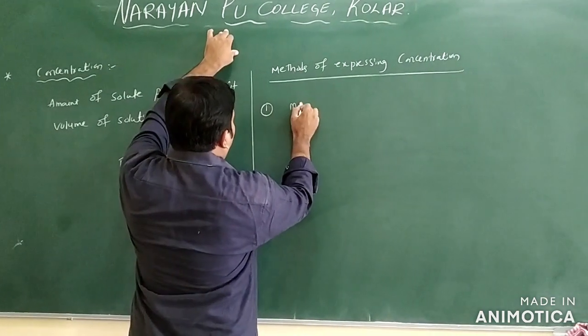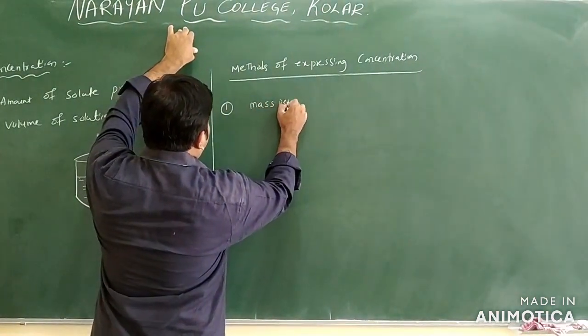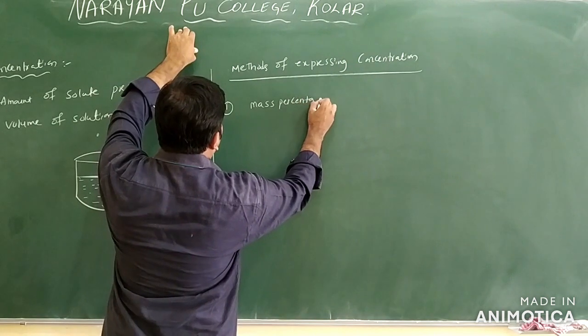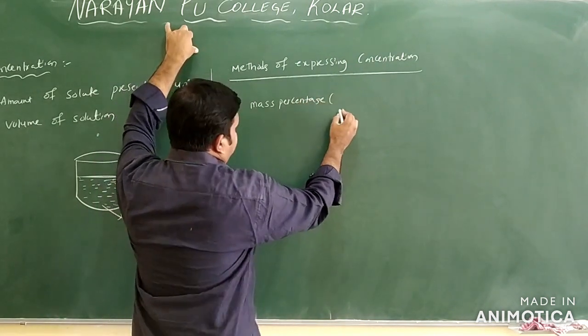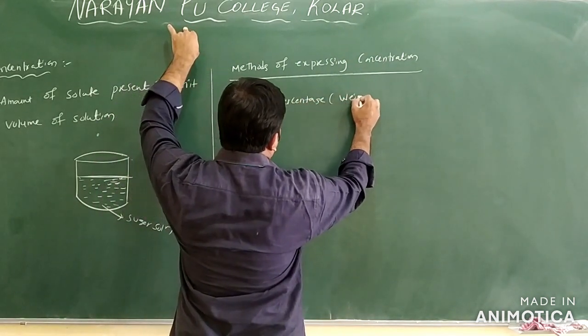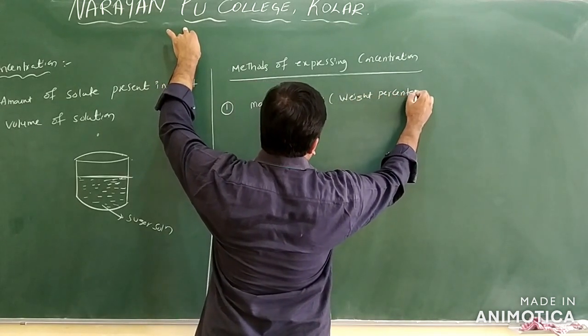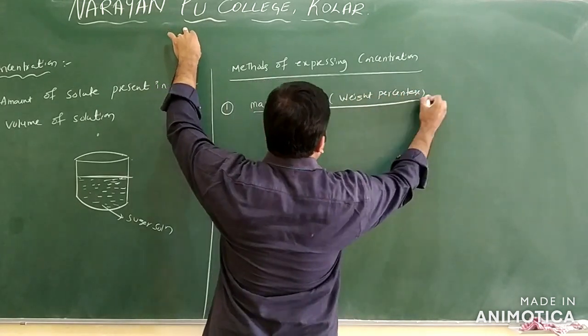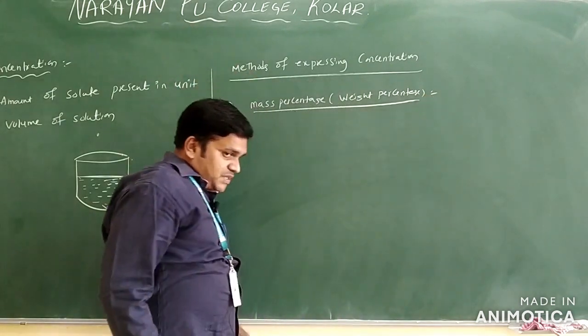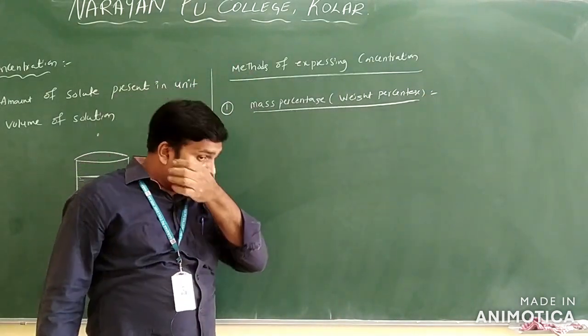The first one is mass percentage, or you can say weight percentage also. What is meant by mass percentage?